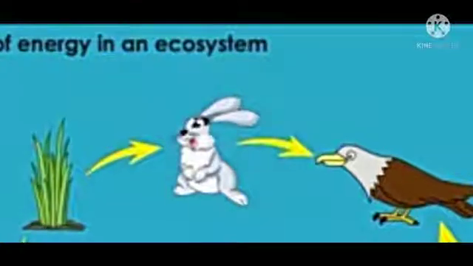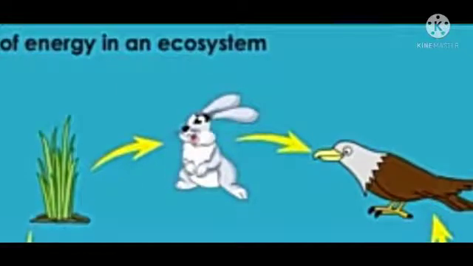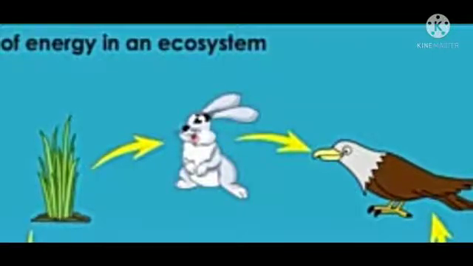In this food chain, grass is the starting point, and grass is eaten by the rabbit, and rabbit is eaten by the hawk. So grass is a producer organism which uses sunlight energy to prepare food like carbohydrates by the process of photosynthesis. This grass is then consumed by the herbivore, rabbit, right? And the rabbit is consumed by the carnivore called hawk. So a food chain is the transfer of energy from plants through a number of consumers.